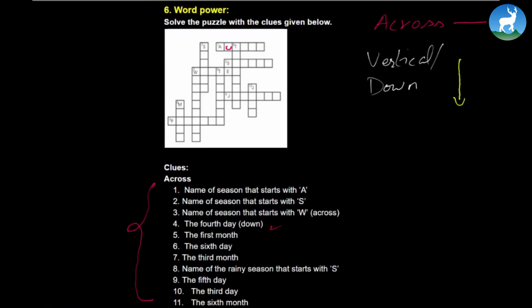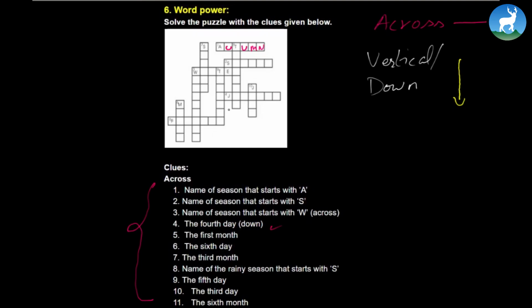So I'm going to do one across here. A-U-T is there. U-M-N, autumn. Done. Name of season that starts with S. Again, it's in the passage. Name of season that starts with W. Again, very simple. The fourth day, my goodness, very simple. Look at that. The fourth day, number 4, down.